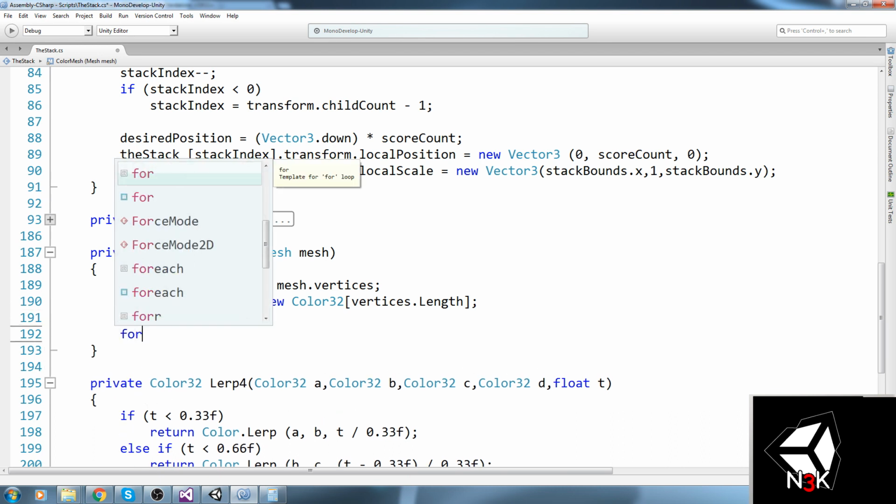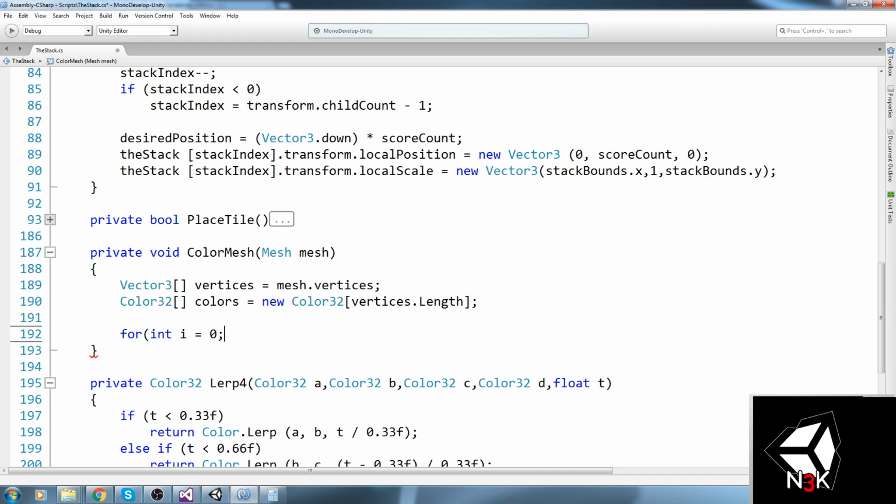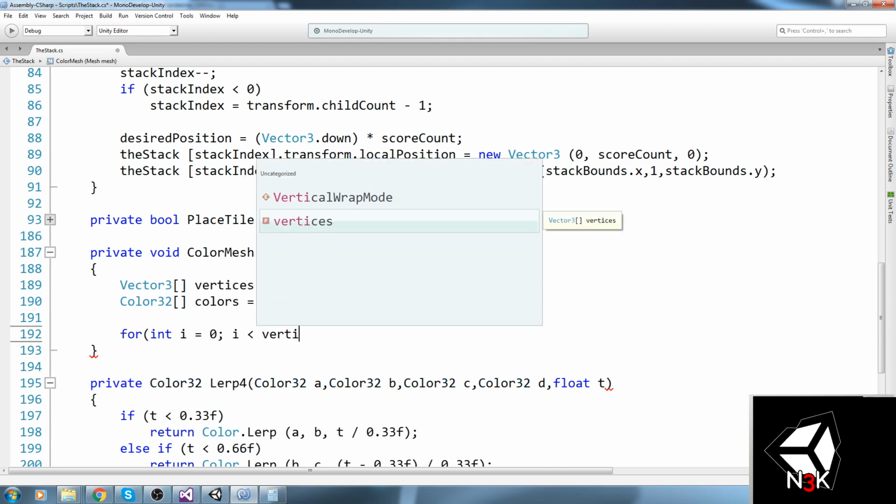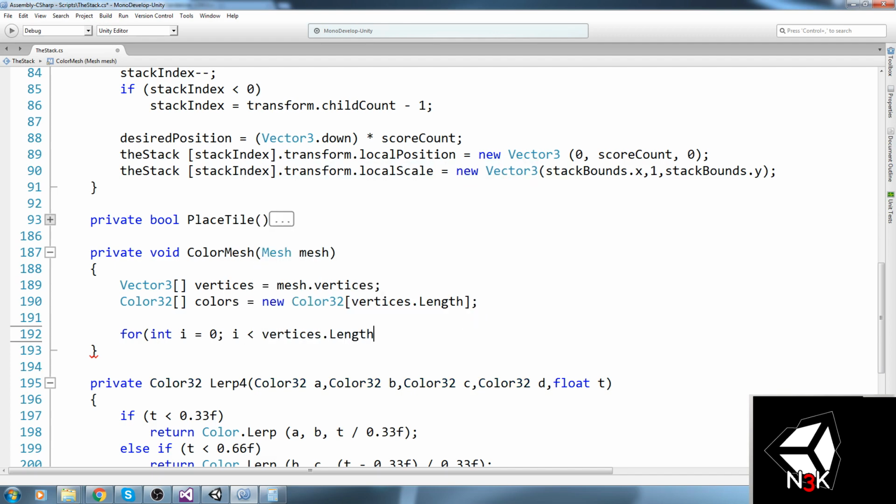And then for each of those, for int i equals 0, as long as i is smaller than vertice.Length, we do i++.